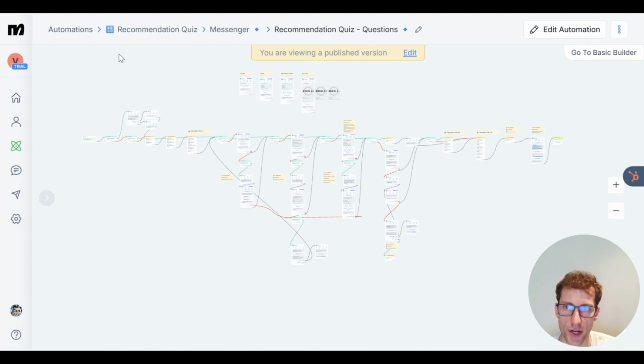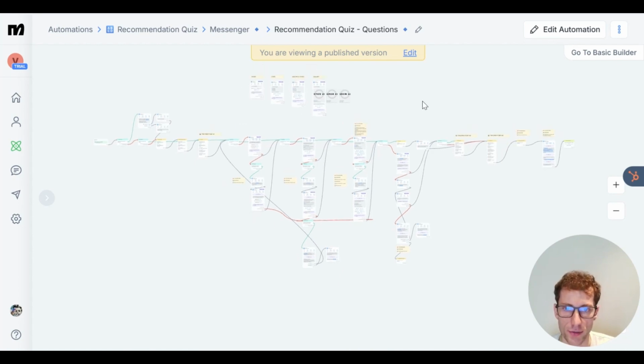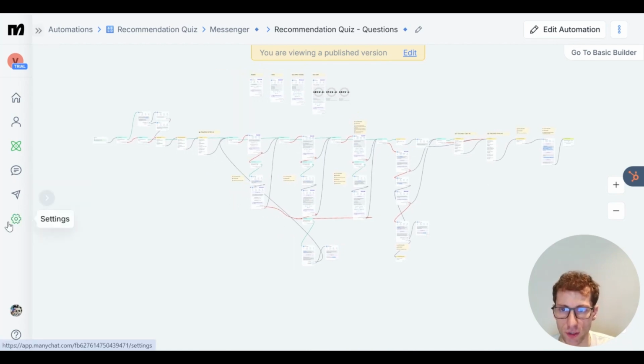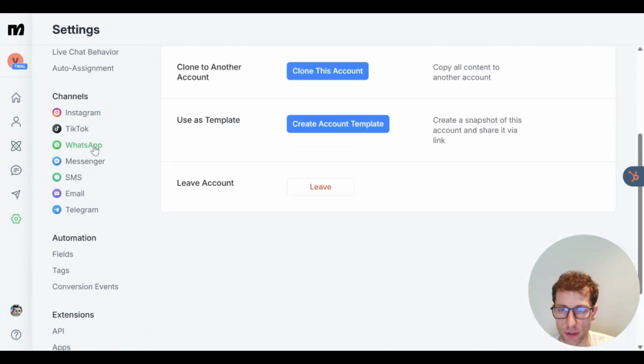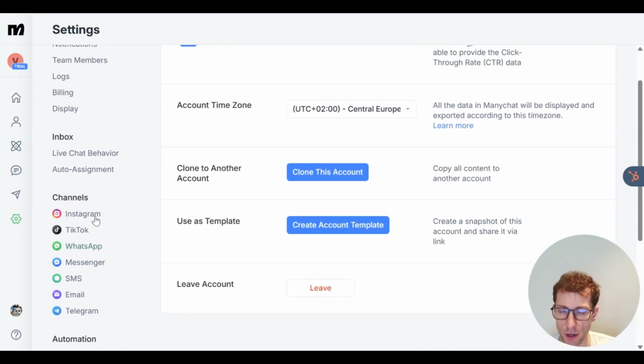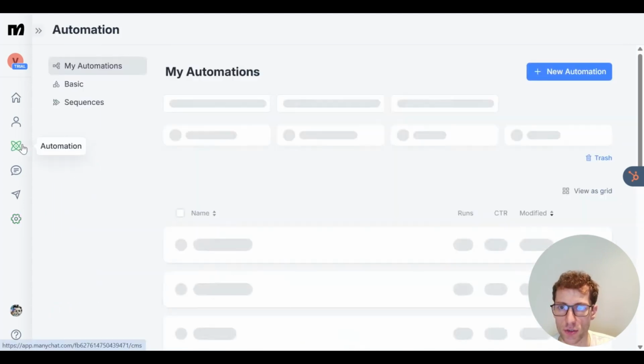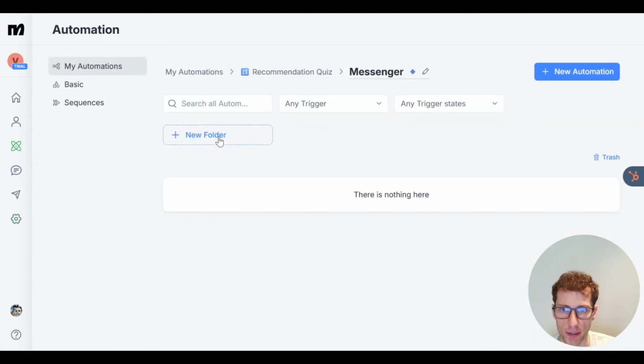It's powered by ManyChat. As you might know, ManyChat is a powerful tool that allows us to build chatbots with AI integrated and deploy them on a multitude of platforms. For example, Instagram, TikTok, WhatsApp, Messenger, SMS, email, and also Telegram. So it's pretty powerful and flexible, just perfect to engage with followers and leads and turn them into cash flow. So let's get back to our backend.